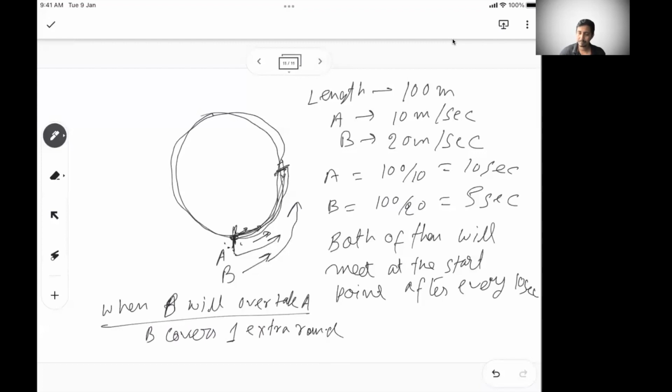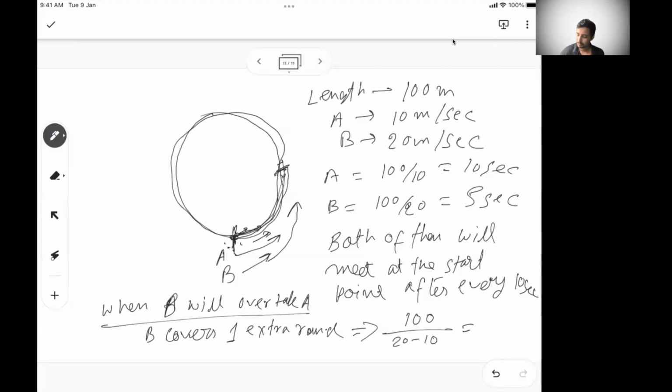So one extra round means B has to cover an extra 100 meters. Now it has to be relative speed, because every second B is covering 10 meters more. So how do you get the 10 meters? 20 minus 10. That's the relative speed, because every time B is covering 20 meters, A is also moving up by 10 meters. So B's gain in every second is 10 meters only. Now that gain has to be 100 meters so that B will be able to cover one more round.